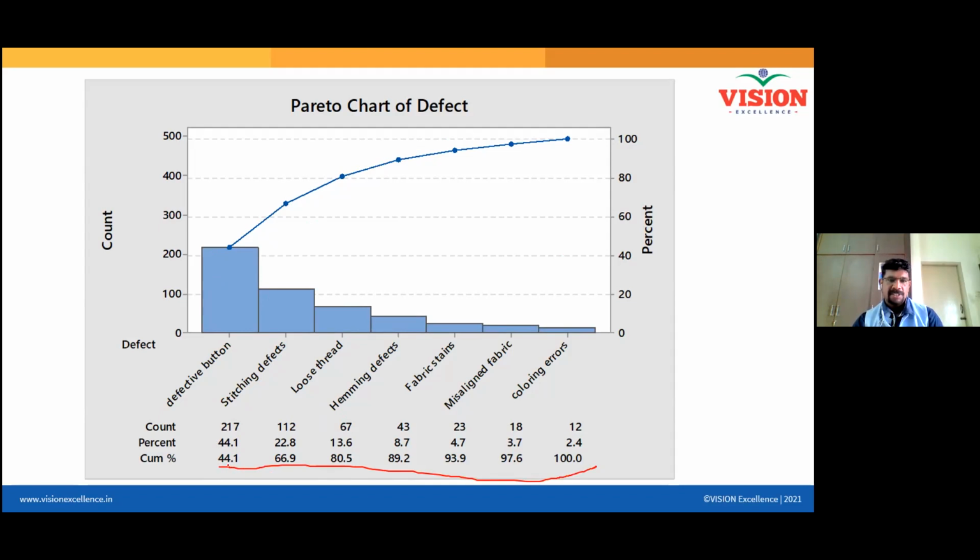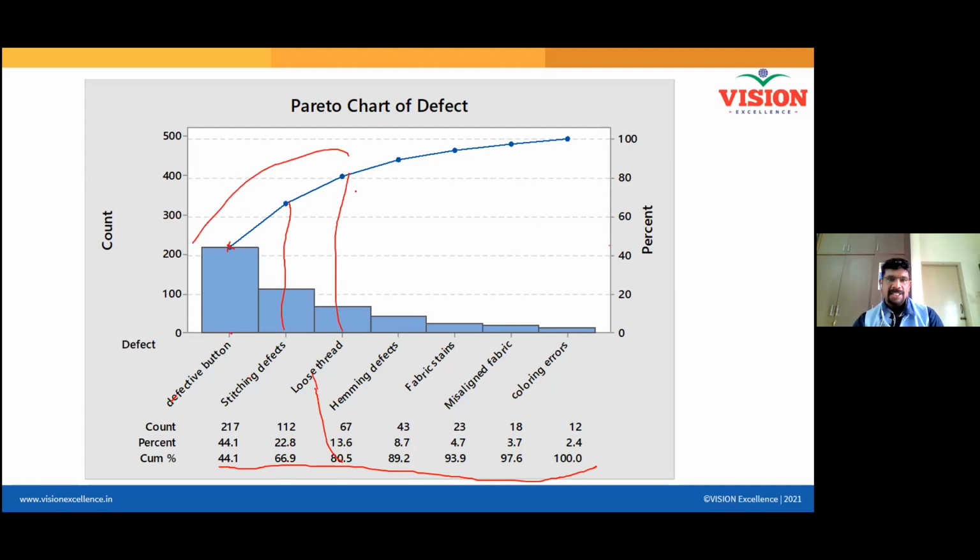The first point starts at 44.1. 44.1 is for the defective button. Then stitching defects 66.9. Then loose thread 80.5.